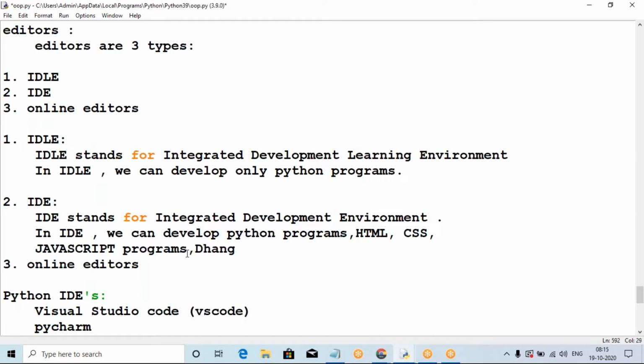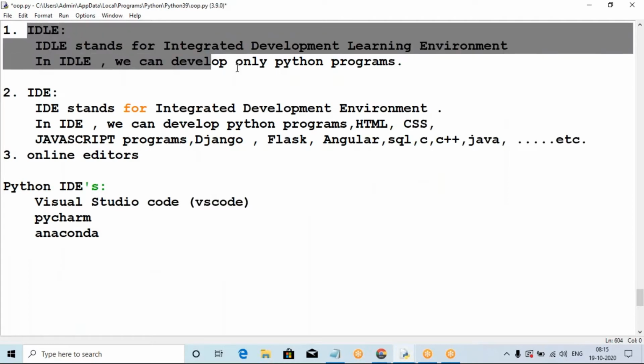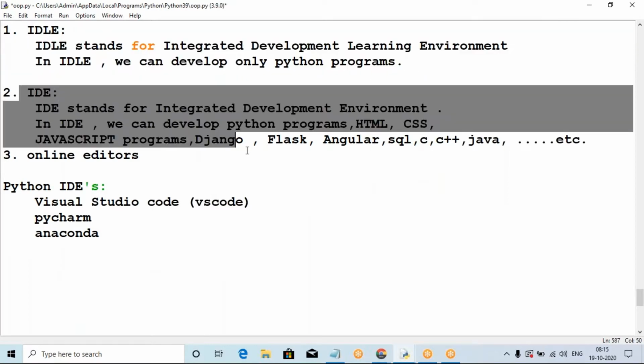Django applications, Flask, Angular, and so on, and SQL applications, SQL programs, etc. We can develop C programs, C++, and Java programs anywhere. These are the IDEs. Three types of environments: one for the IDLE environment, one for the IDE environment.